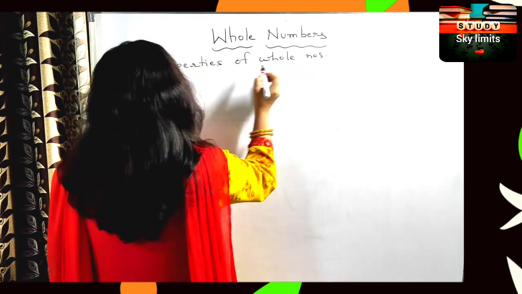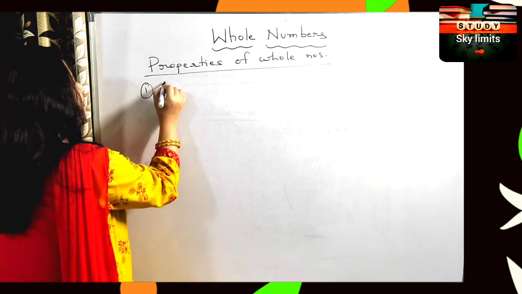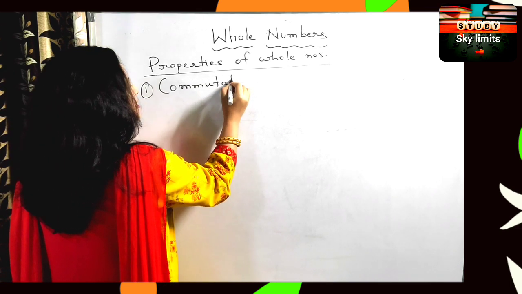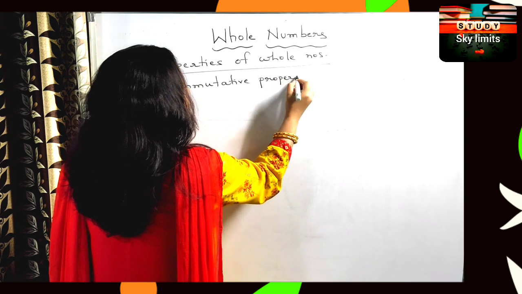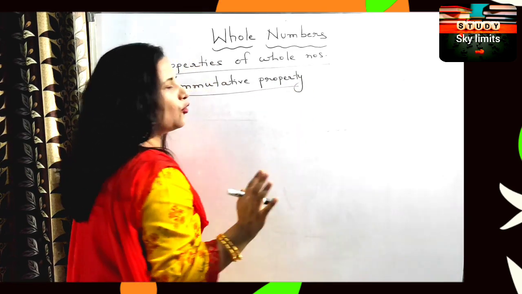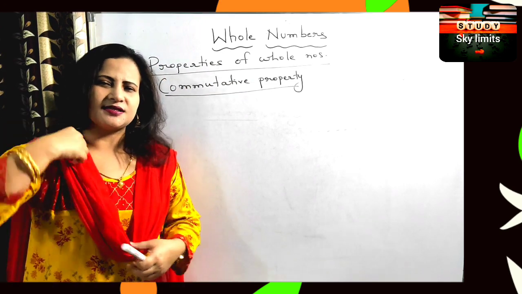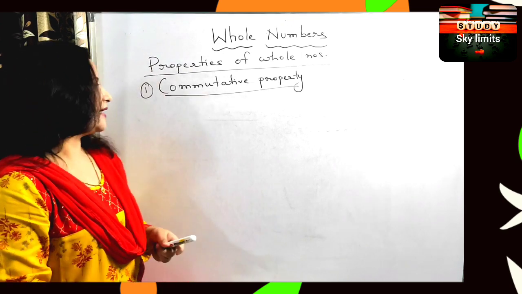The first property that we are going to study today is the commutative property. I will explain this property based on the 4 fundamental operations in mathematics, that is addition, subtraction, multiplication as well as division, right?